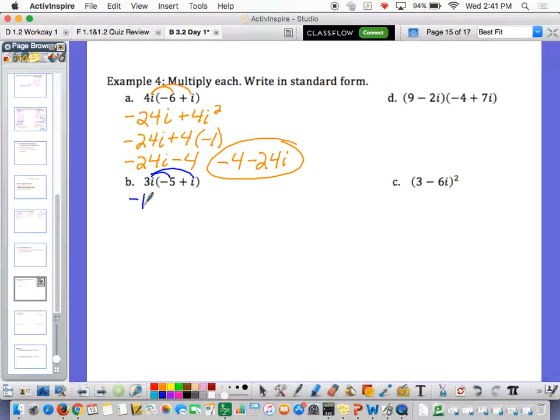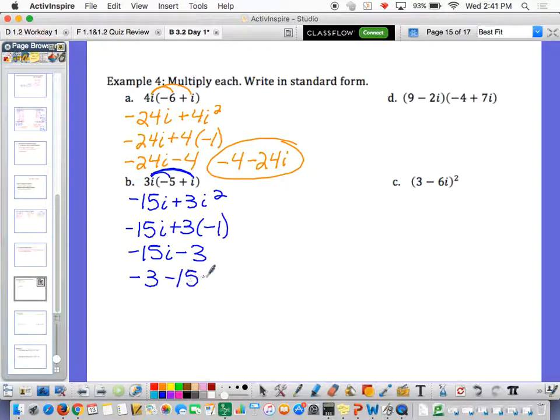This would be a negative 15i plus 3i squared. Again, we have that i squared idea, so negative 15i plus 3 times a negative 1, which then gives you 15i minus 3. Let's write it in standard form: negative 3 minus 15i.